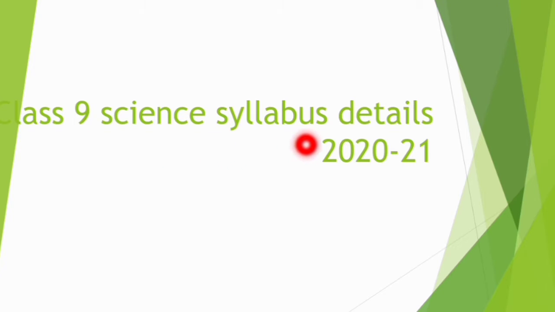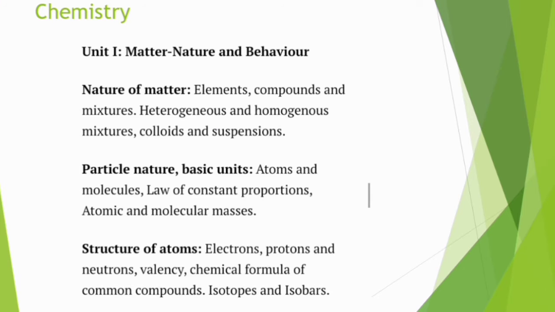This video is regarding the details of class 9 syllabus of science for the session 2020-21. This is the shortened syllabus, the chapters which are included in chemistry, that is from the unit 1st, matter, nature and behavior. Nature of matter, elements, compounds and mixtures.